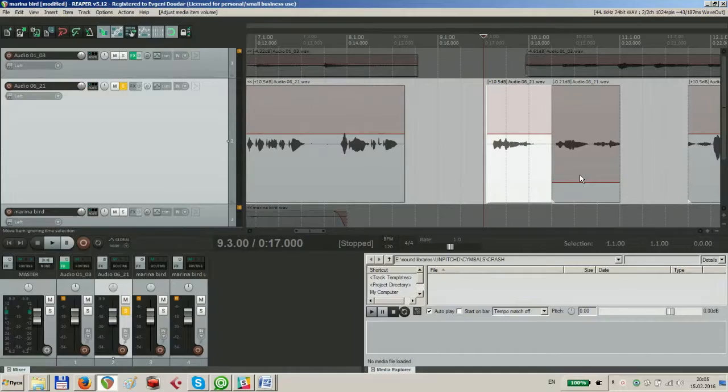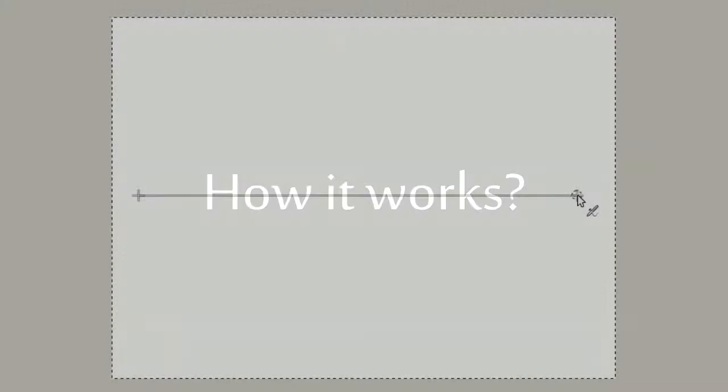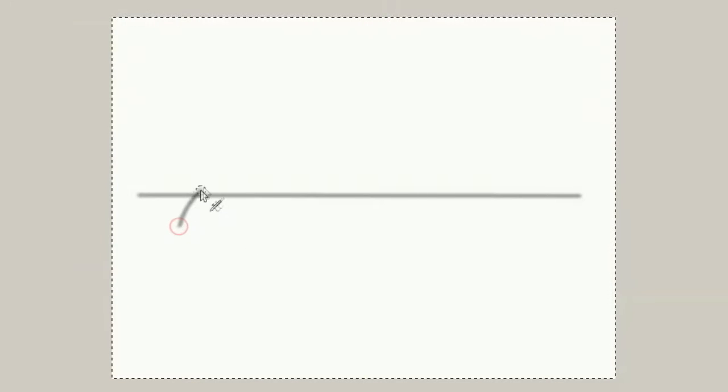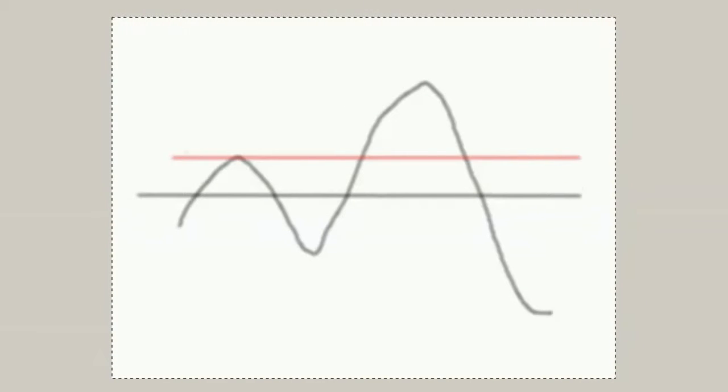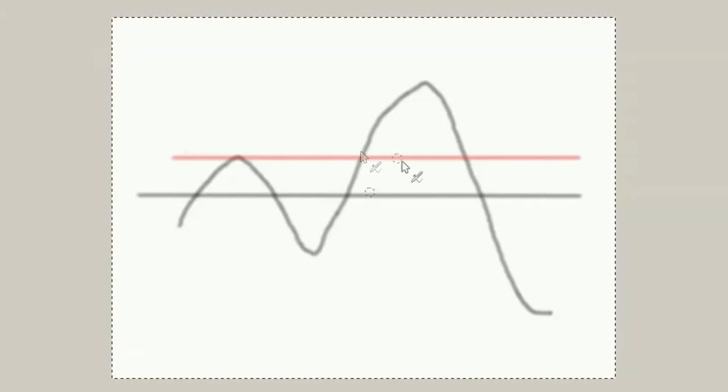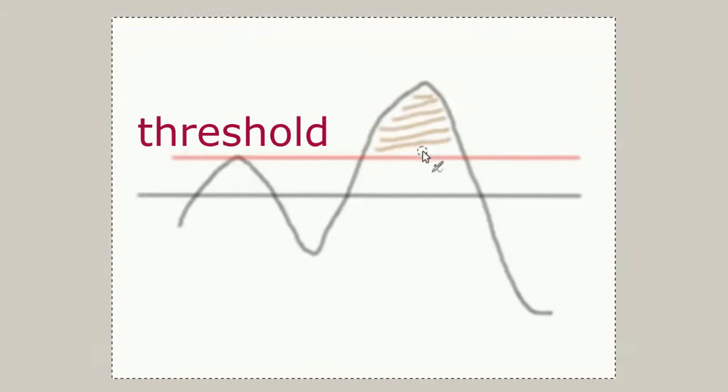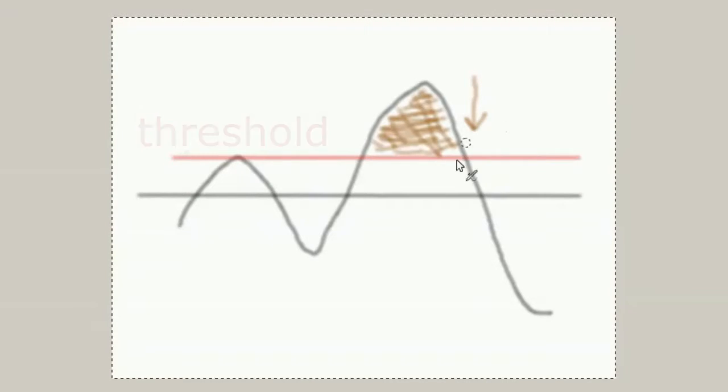We can do this manually, but there is an effect called compressor, which does such process more or less automatically. How it works? I try to draw what exact part of sound we are processing with compressor. Should look like a wave, and this red line is decibel level, which is maximum level of reducing sound. If signal is loud and crosses this line, it will be reduced. If it doesn't cross, then nothing happens. Compressor works mostly with sound above this red line called threshold.